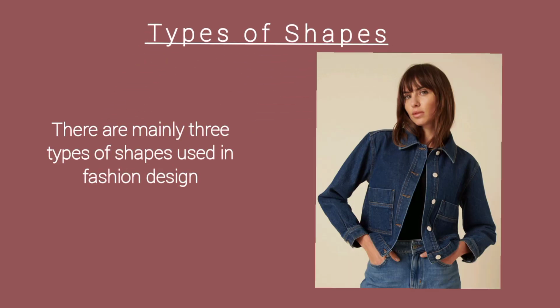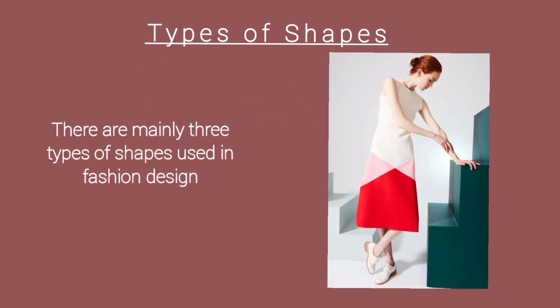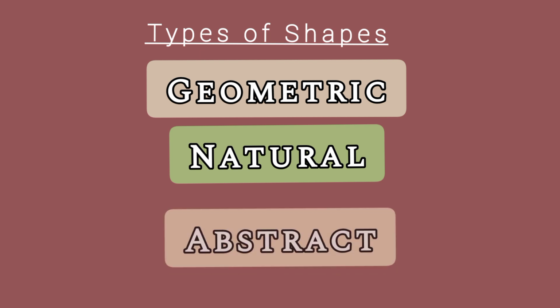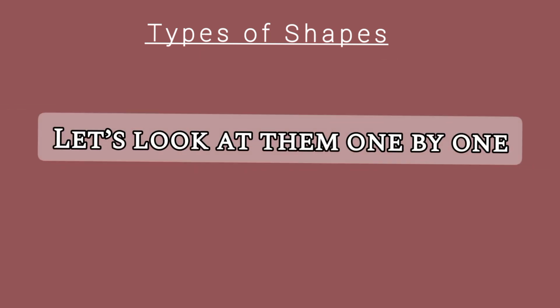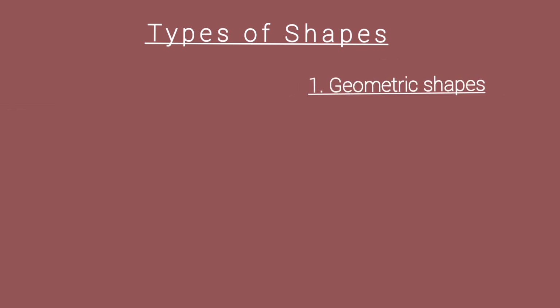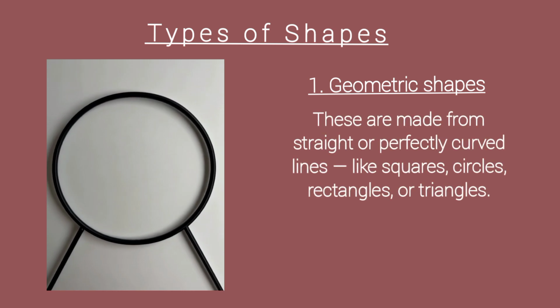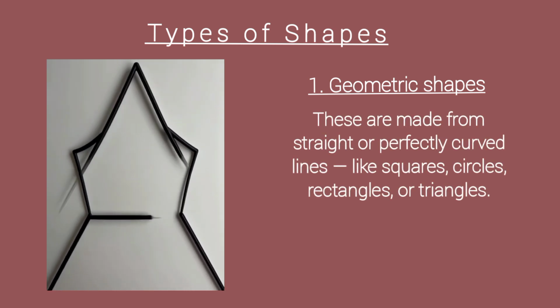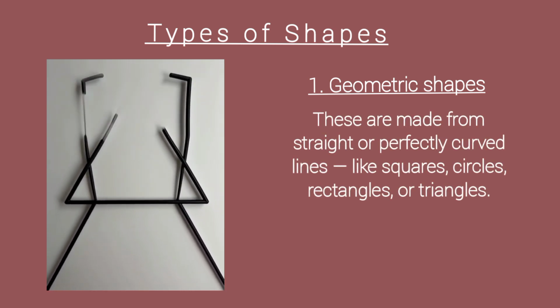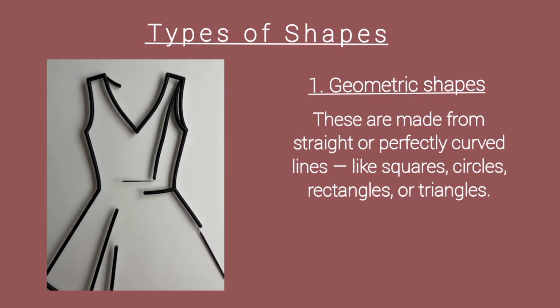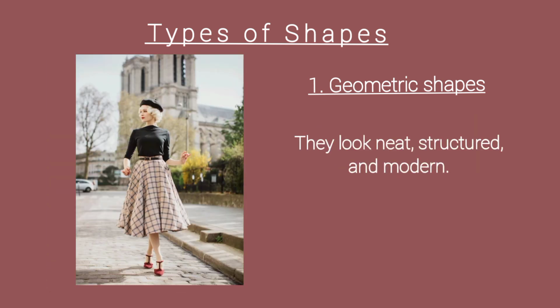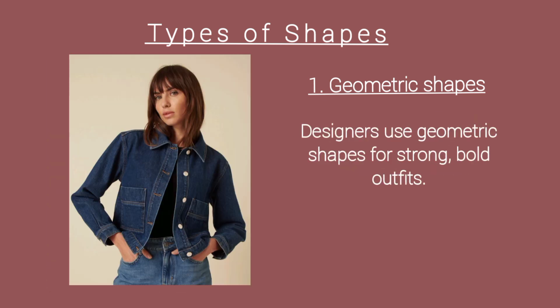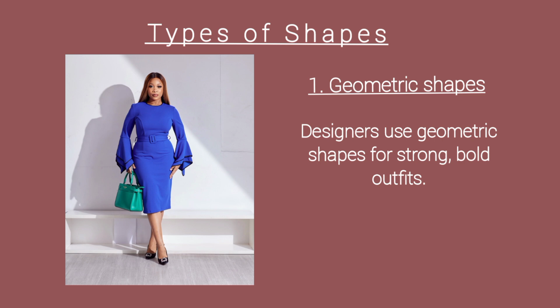Types of shapes. There are mainly 3 types of shapes used in fashion design: geometric, natural, and abstract. Let's look at them one by one. 1. Geometric shapes. These are made from straight or perfectly curved lines, like squares, circles, rectangles, or triangles. They look neat, structured, and modern. Designers use geometric shapes for strong, bold outfits.